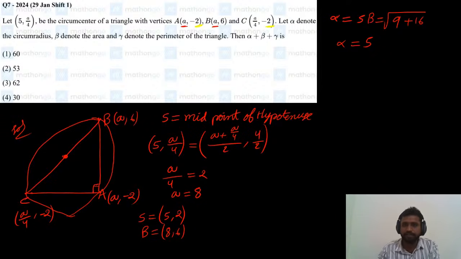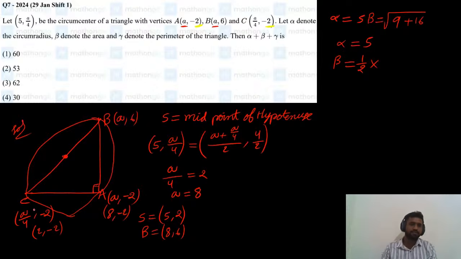Beta denotes area. What is the area of this right angle triangle? Half into base into height. What is the base here? This point is (8, -2), and this point is (2, -2).